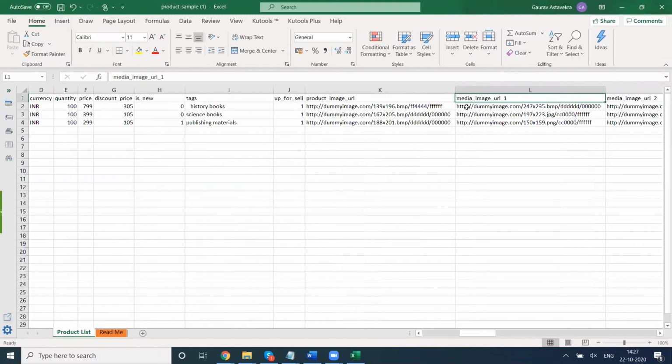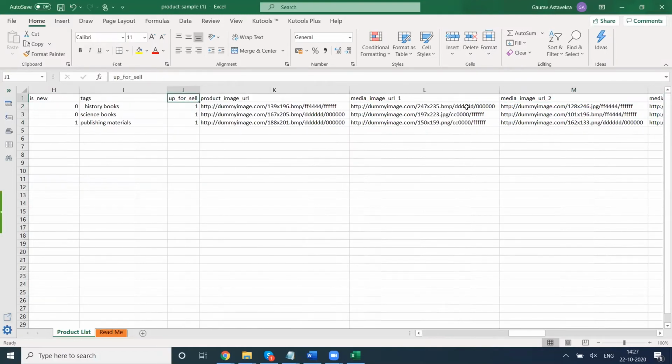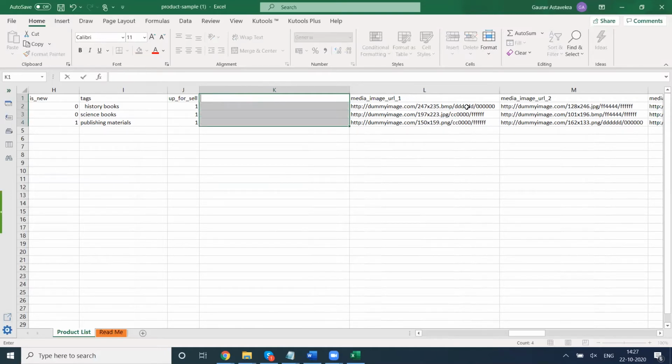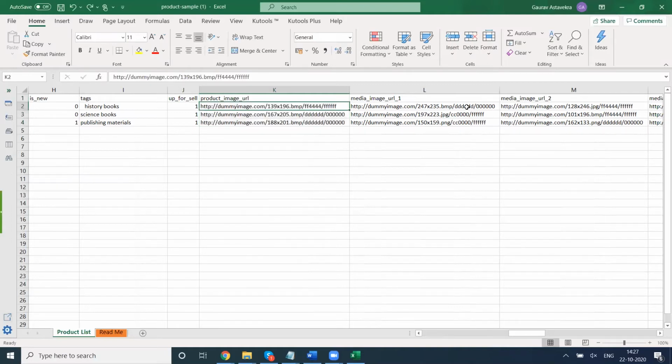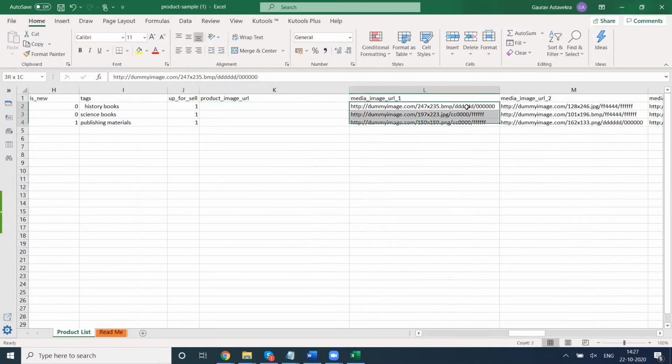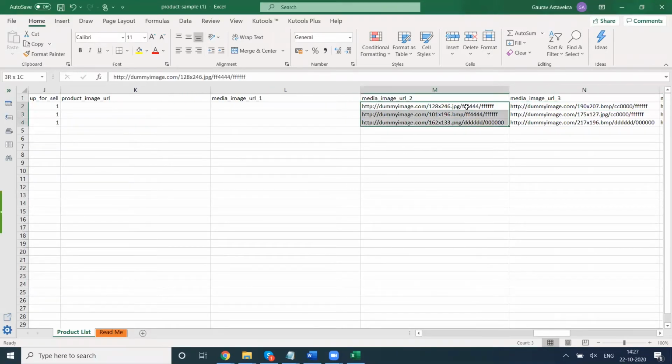And then the product URL. So what needs to be taken care of? You have to upload the images of these products on a public server from where the image can be fetched. So for this demo purpose, we have uploaded one file somewhere and we will use that.